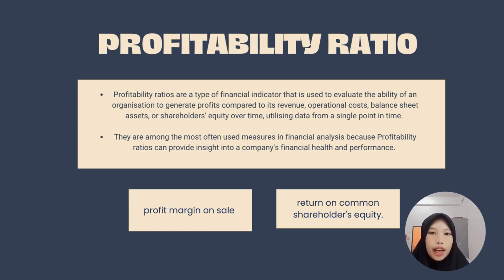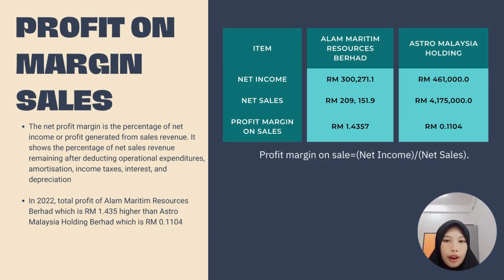Profitability ratios are a type of financial indicator used to evaluate the ability of an organization to generate profit compared to its revenue, operation costs, balance sheet assets, or shareholder equity over time, utilizing data from a single point in time. They are among the most often used measures in financial analysis because they can provide insight into a company's financial health and performance. In this research, profitability ratio consists of two components, namely profit margin on sales and return on common shareholder equity. Now we move to the profit margin on sales.